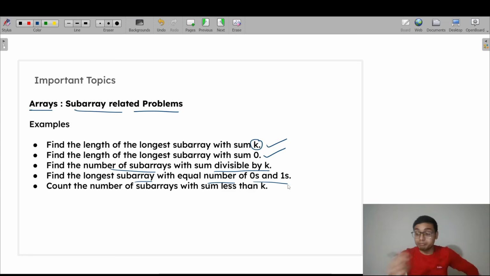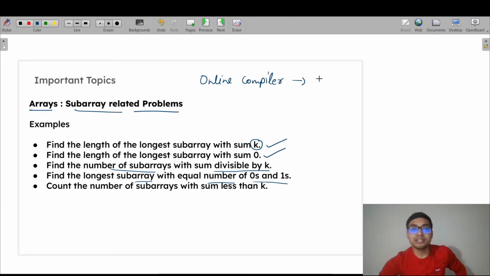We are practicing, but the main thing is you need to practice on an online compiler, right? Because you need to write the code from scratch in the examination. From import till the end, all the code you need to write.